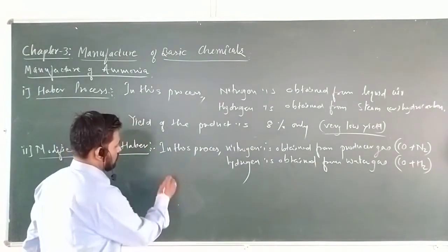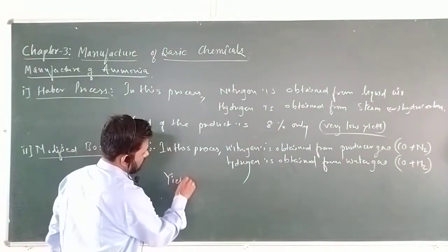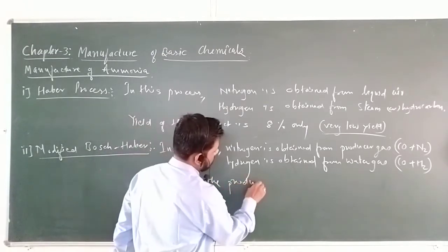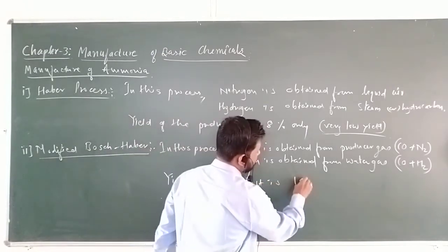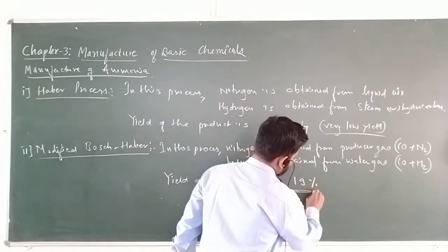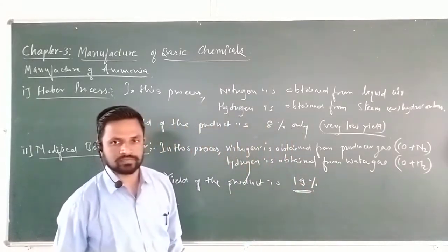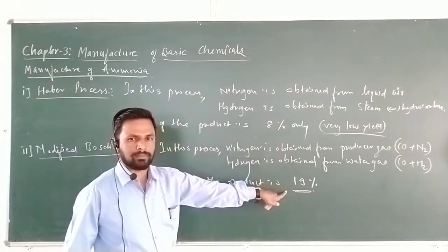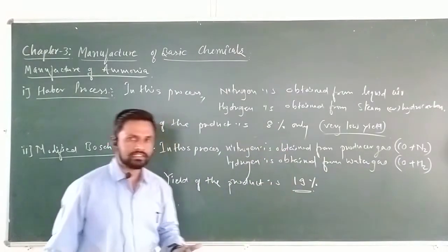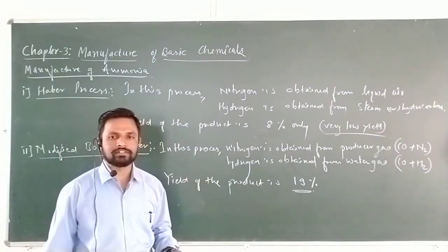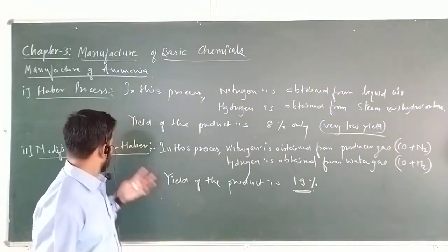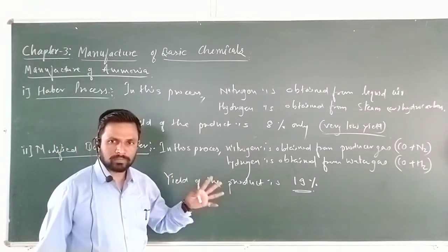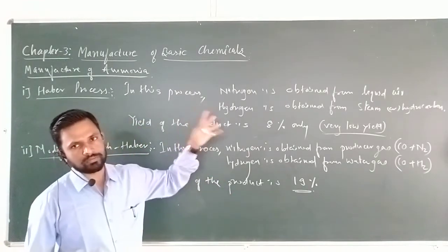And the yield of the product is also very important. The yield of the product is 19%, which is improved. Here it is 8% only, here it is 19%. Approximately there is a two times increase in the yield. Therefore, the modified Bosch-Haber process is more preferred over the Haber process.